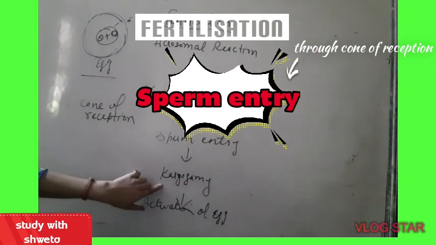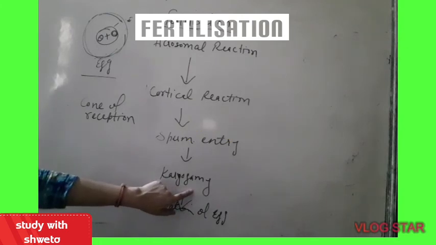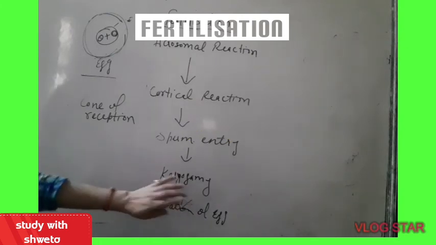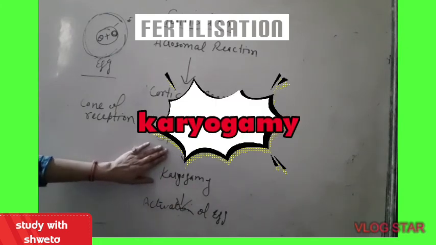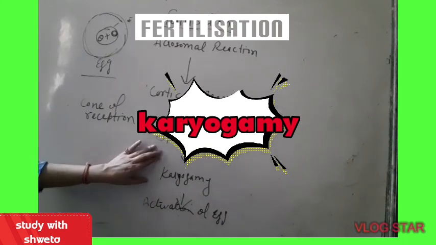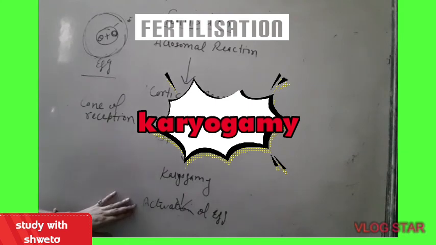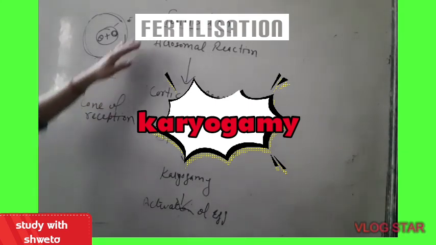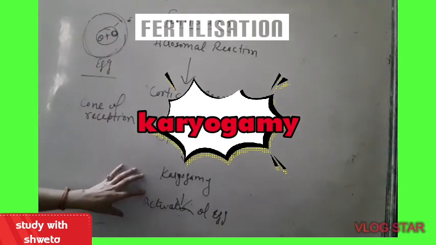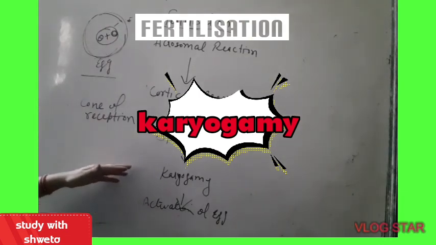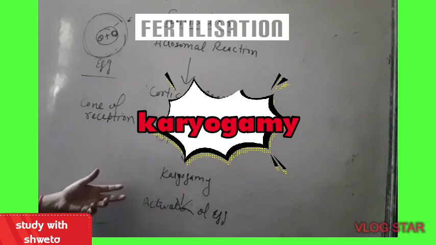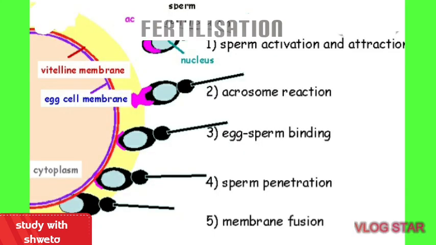And this process is known as karyogamy, where karyo stands for nucleus and gamy stands for fusion between the two nuclei. During this process, the secondary oocyte completes its suspended second meiotic division and gets converted to an egg. And next is activation of the egg. As soon as the sperm enters the egg, it activates the egg to synthesize its protein and RNA, and it also transfers its DNA to the egg. This is activation of the egg.